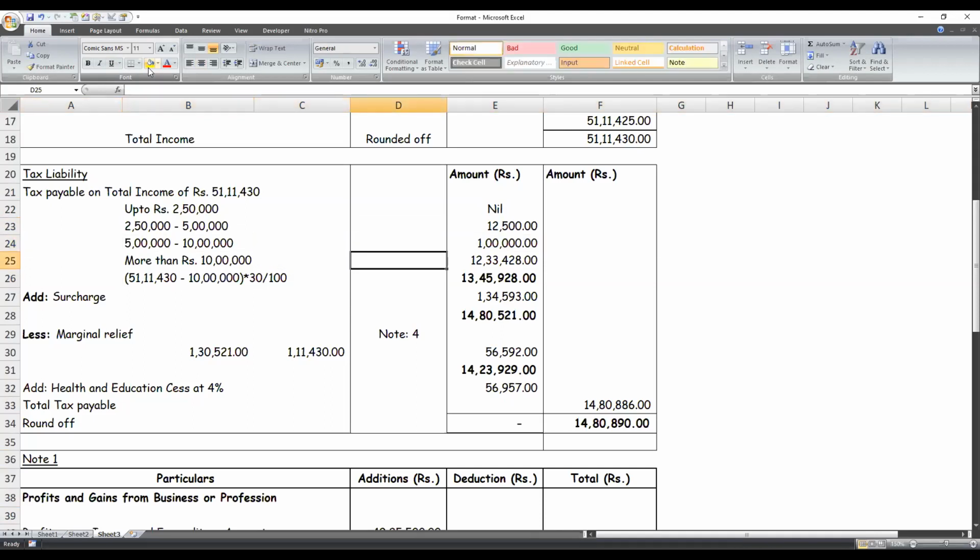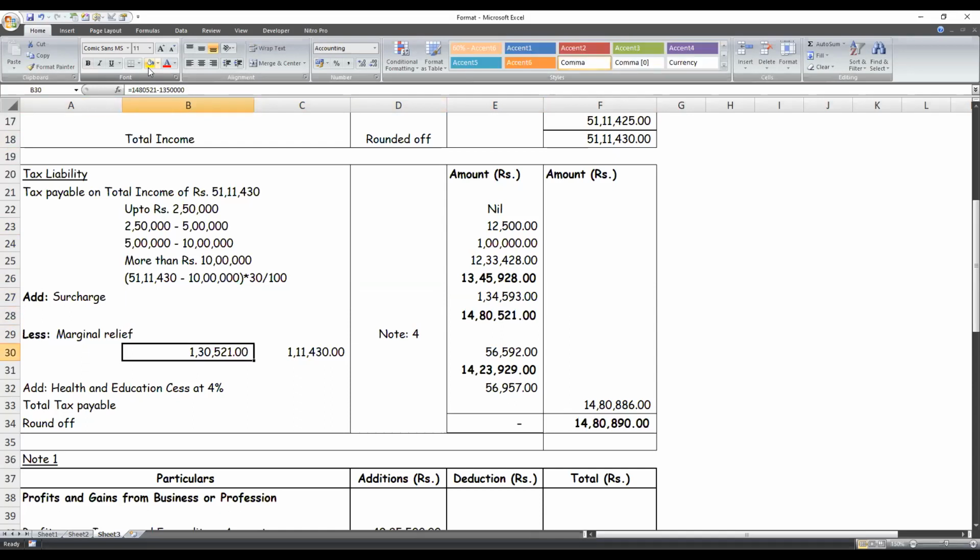Now, for income above 50 lakhs, we'll have to remember a few points. One is surcharge. For an individual having total income above 50 lakhs, we'll have to include surcharge. And for any amount above that, we'll have to calculate marginal relief also. So surcharge will be at 10% of the tax calculated as per the slabs. Then calculating the marginal relief.